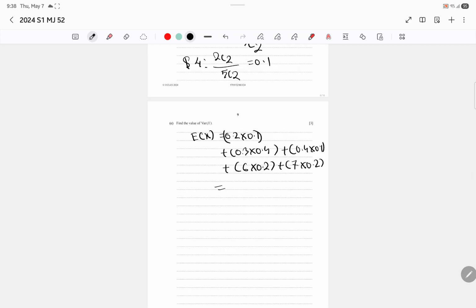Add them all up. Should get 4.4, which is the E(X) value.